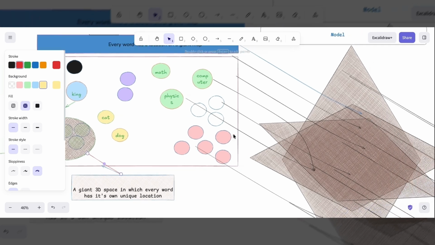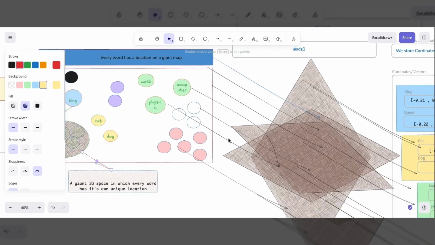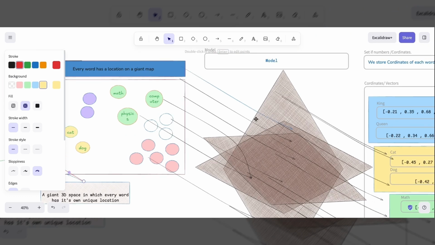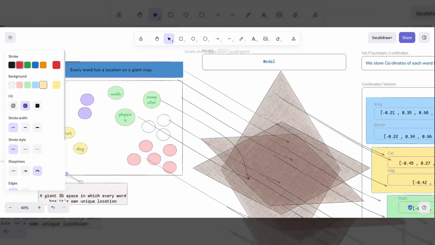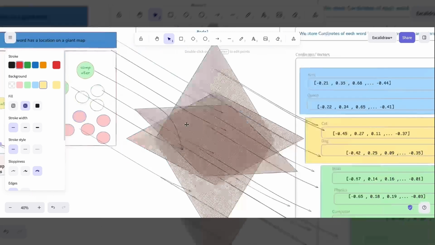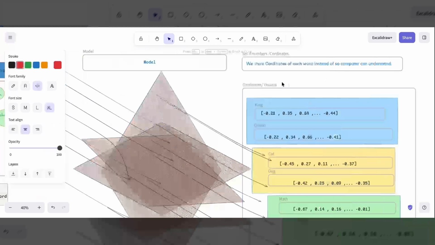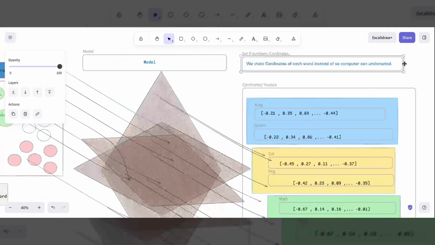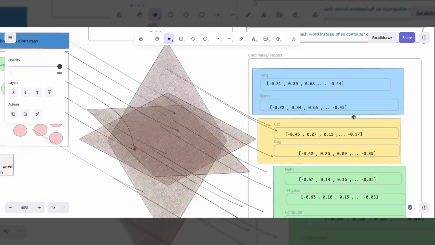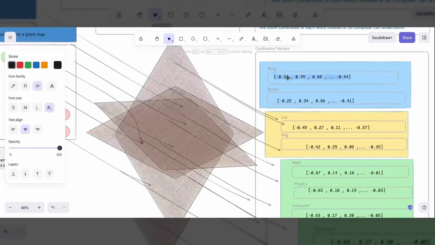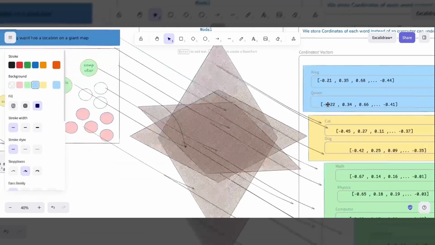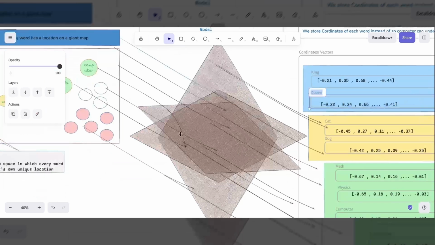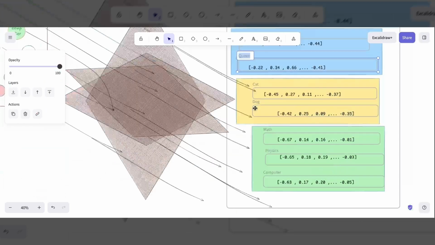Let's start from the left side. Imagine every word in a language gets its own position on a giant map. Not a map of countries or cities, but a map of meaning. On this map, words that talk about similar concepts naturally end up close to one another. For example, we have king and queen grouped together because they all belong to the concept of royalty. Over here, we have dog and cat, which belong to the animal category.